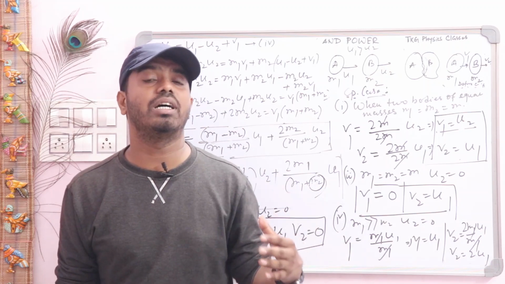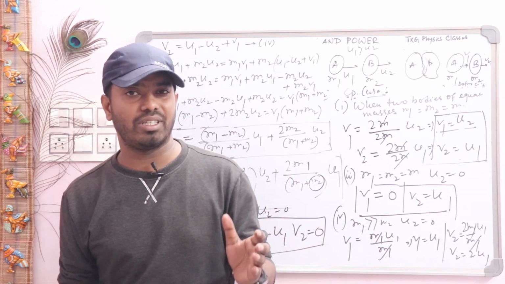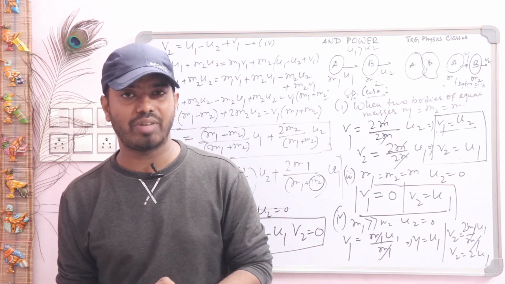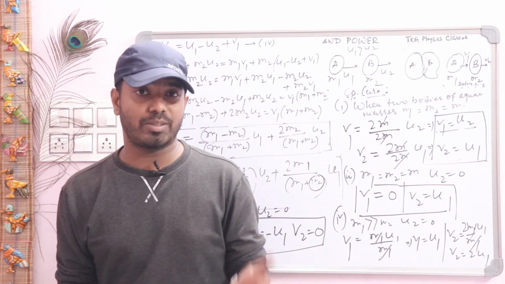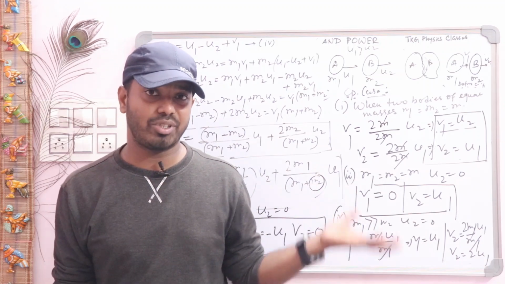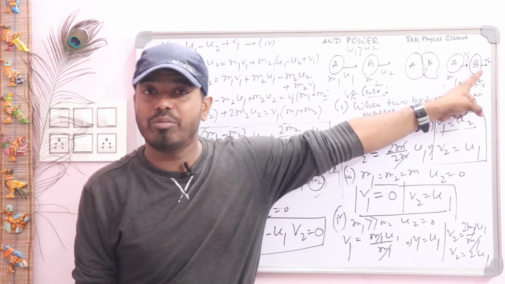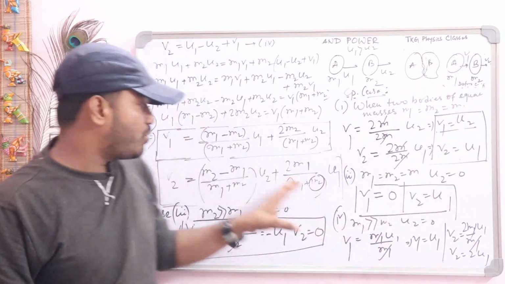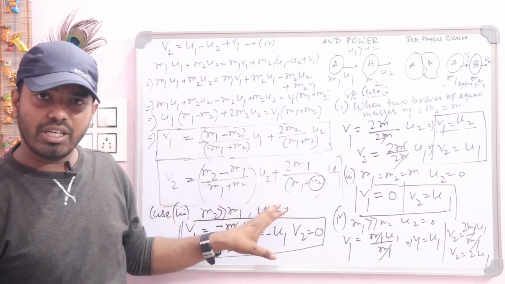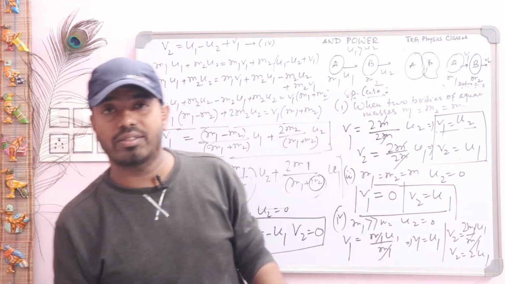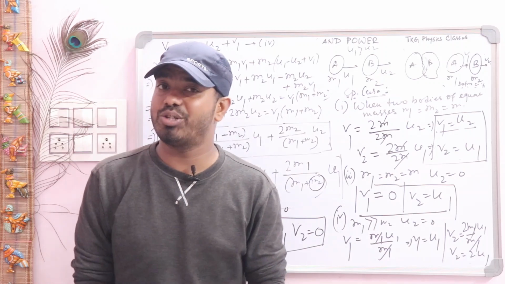At first we proved that the relative velocity of separation is exactly equal to the relative velocity of approach. Then we derived the expressions v1 and v2, the velocities after the collision for body A and body B. And with the help of these two expressions, we found 4 cases. I think this part is clear to all of you.